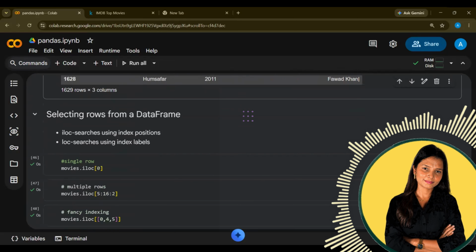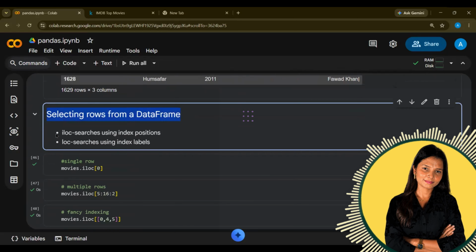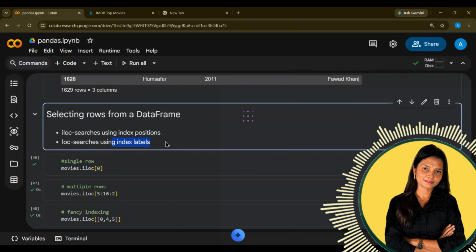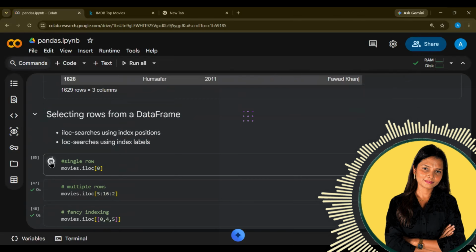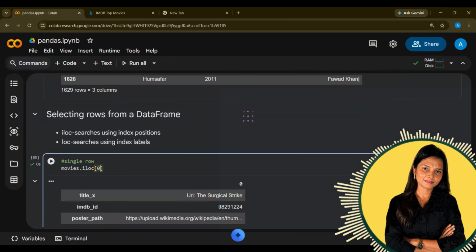Now there are 2 methods, as I told you, for selecting the rows: iloc and loc, which you can use for index based and label based selection. Suppose I want to select a single row. So I can go with iloc 0.